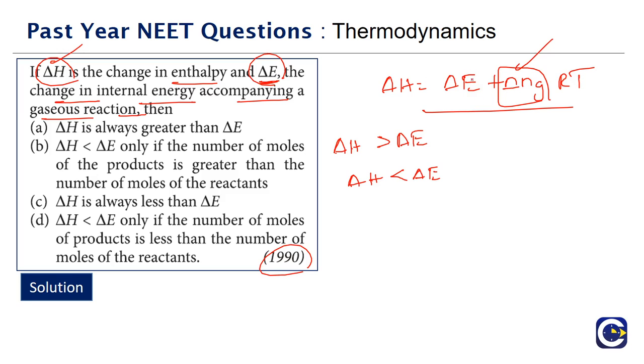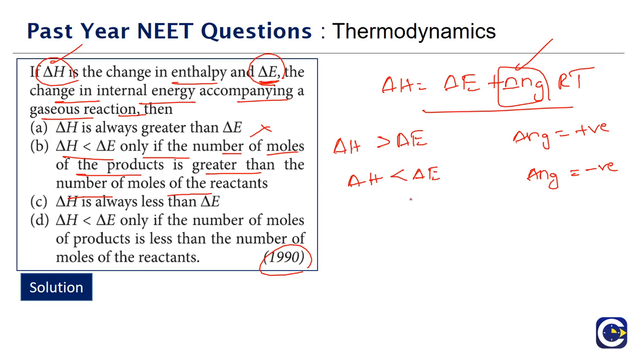Option A is saying that del H is always greater than del E. No, see, if del Ng is positive, then del H will be more than delta E, because we are adding some positive thing to delta E. If del Ng is negative, then del H will be less than delta E. Option B is saying del H is less than delta E only if the number of moles of product is more than the number of moles of the reactants, because everything is gas.